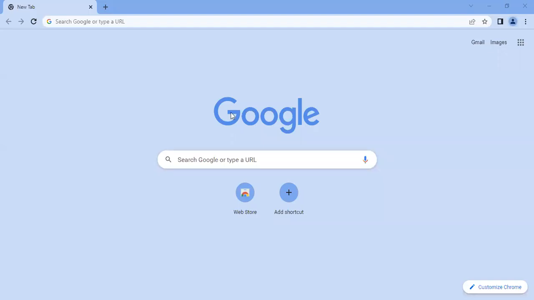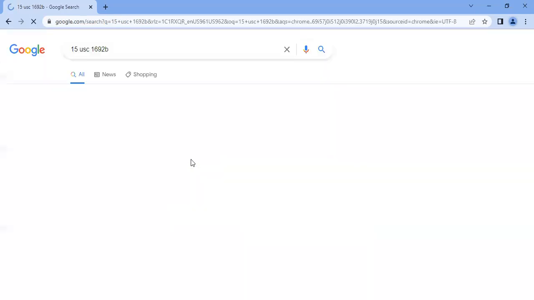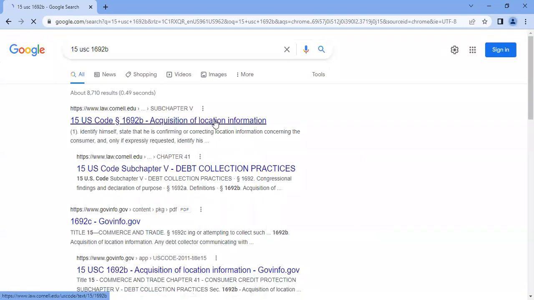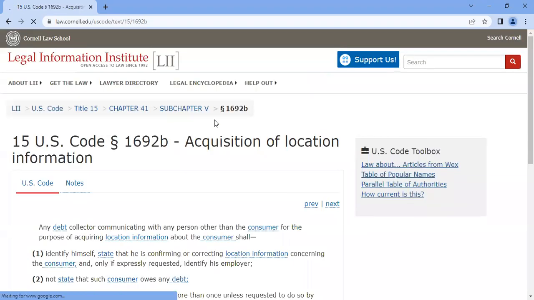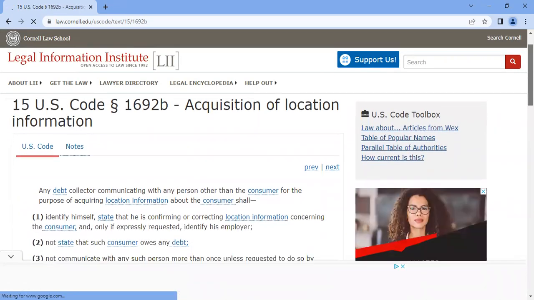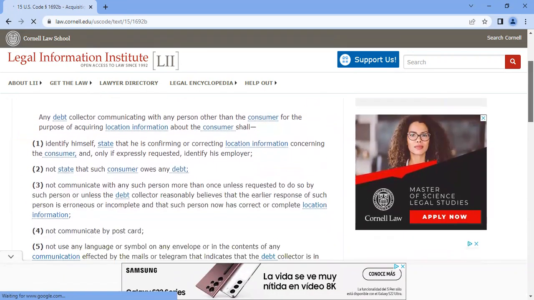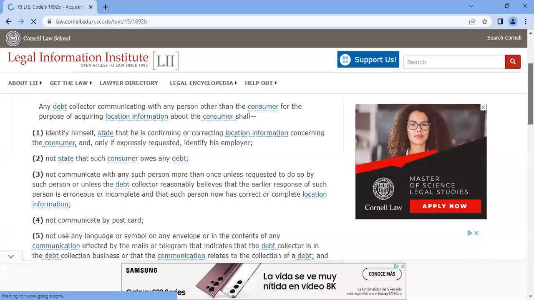All right, now we're going to kick it off. 15 USC 1692B. So the only thing you do, you go to Google, and then you just click the one that says law.cornell. All right, so now we're here, 15 USC 1692B, which is acquisition of location information. We'll just go through this one and I'll give you my thoughts on it.